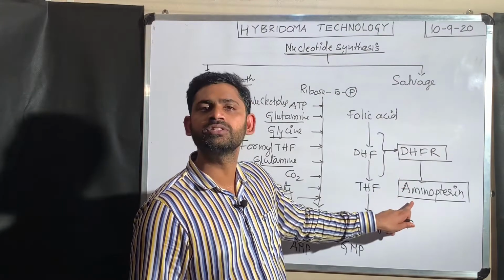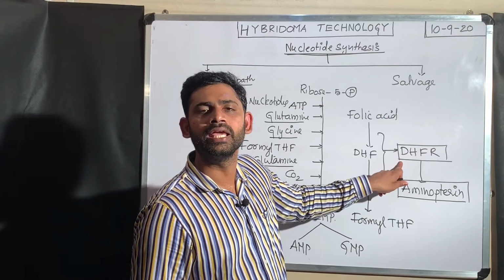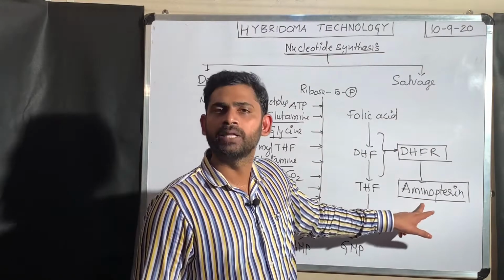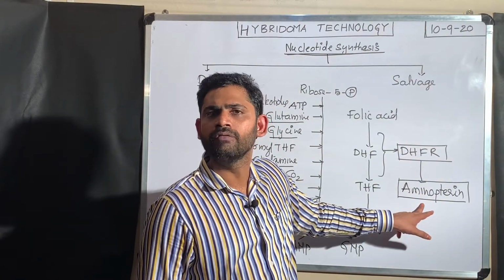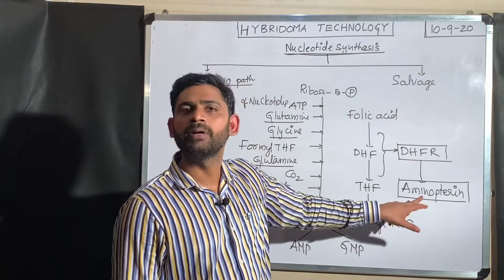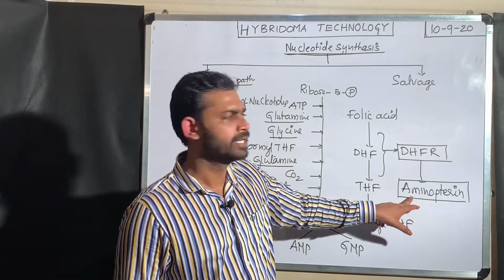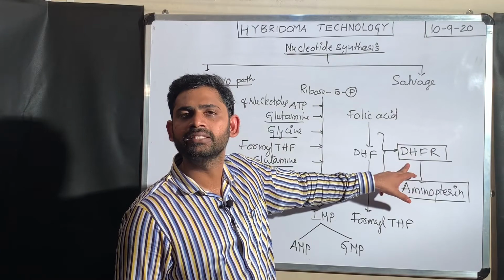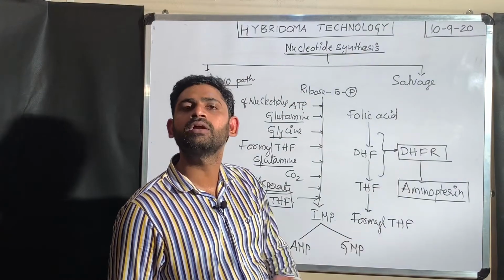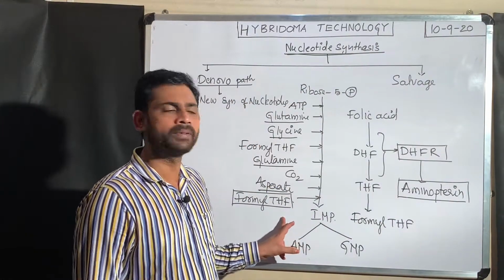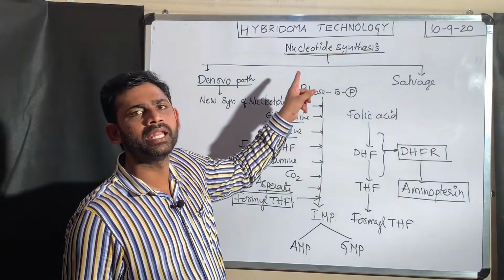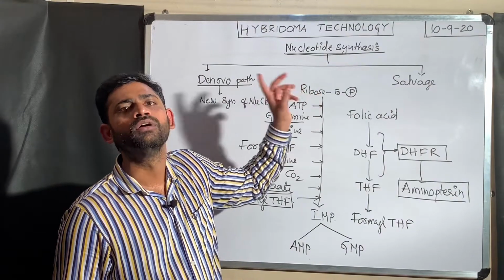That is why, in the presence of aminopterin, DHFR activity will automatically get reduced. That is why I am telling you aminopterin is a competitive inhibitor of the enzyme dihydrofolate reductase. What I mean is that if aminopterin is present in the surroundings, it will inhibit the activity of DHFR. If this enzyme gets inhibited, tetrahydrofolate is not available. When formyl tetrahydrofolate is not available, there is no de novo pathway, thereby inhibiting the synthesis of nucleotides.